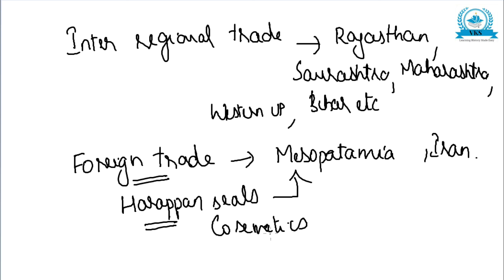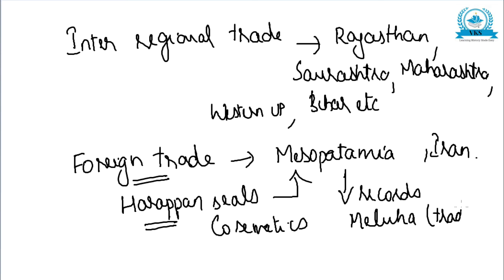Then many Mesopotamian records from about 2350 BCE onwards refer to trade relations with Meluha, which was an ancient name given to the Indus region.